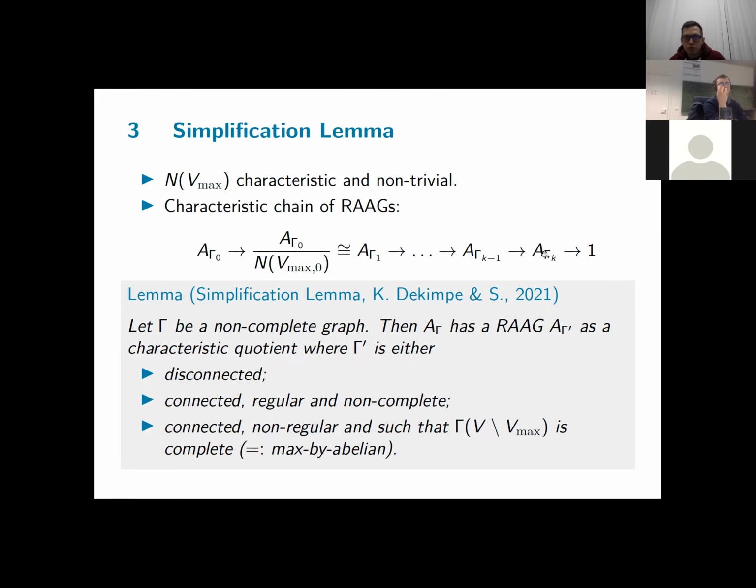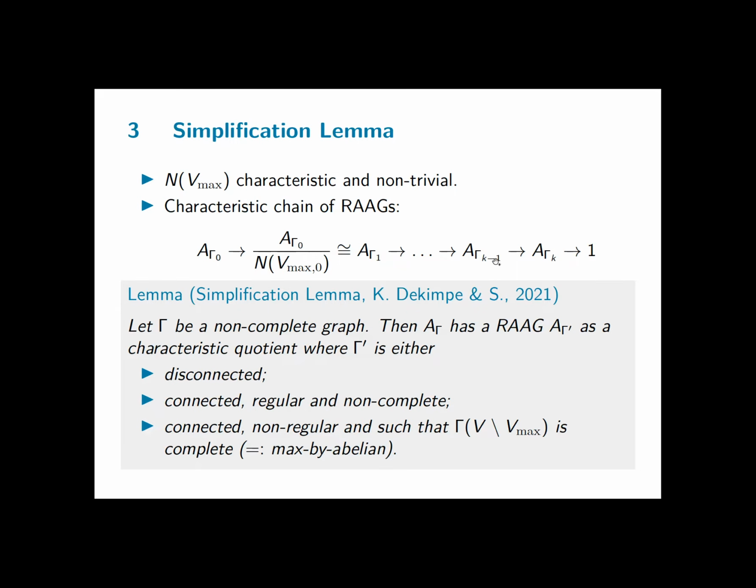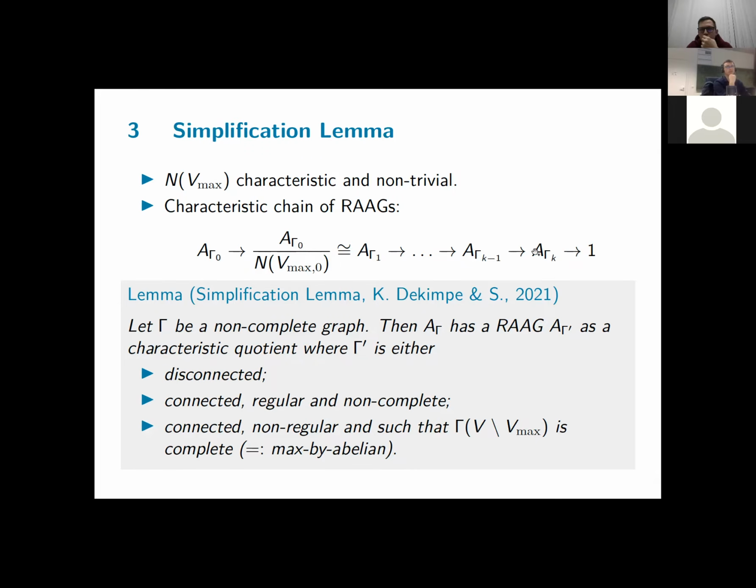So in that case, if it's connected, regular, and complete, we have to move one step back. And then from A gamma k minus 1 to A gamma k, we've deleted some vertices, but not all of them. So again, gamma k minus 1 could be disconnected, but let's assume that it's connected as well. So gamma k minus 1 is connected. It can't be regular because gamma k was non-trivial. So we can't delete every vertex, but moving from gamma k minus 1 to gamma k by deleting all vertices of maximal degree, we get a complete graph.